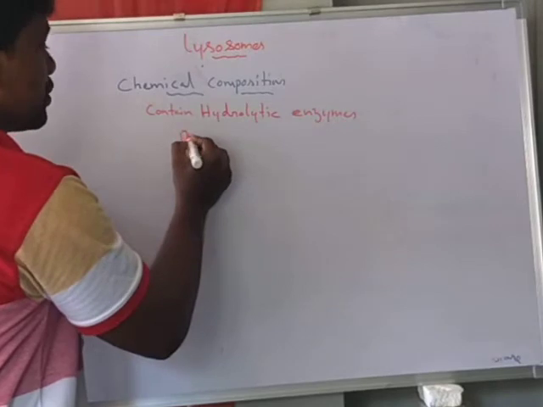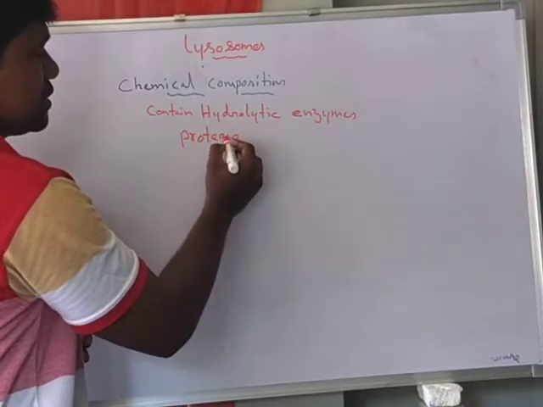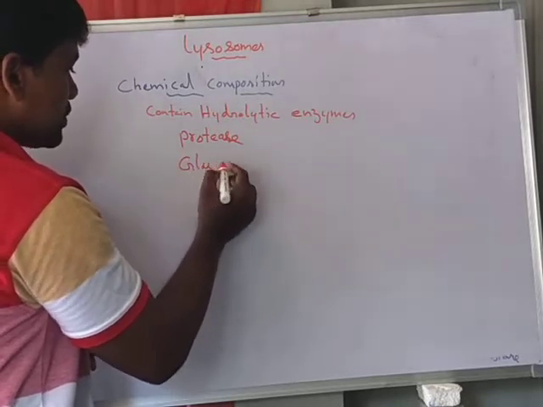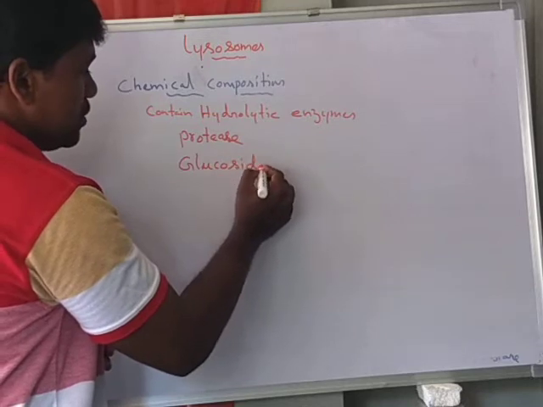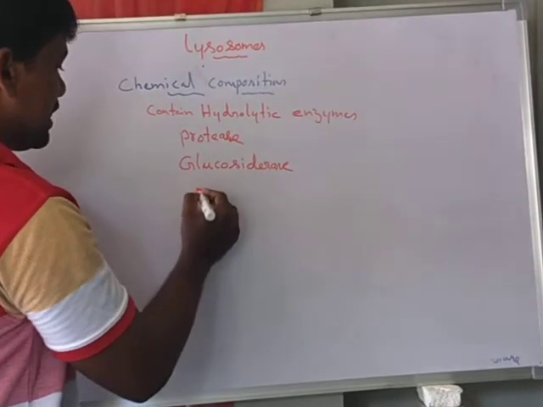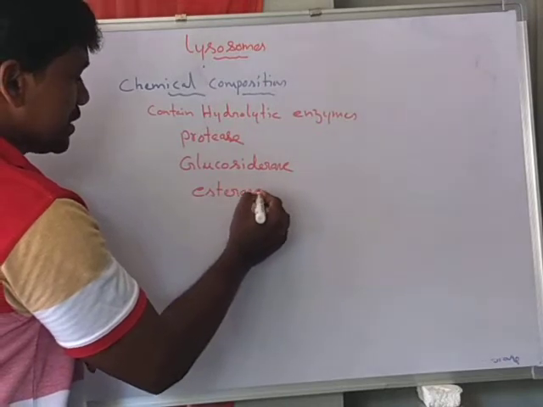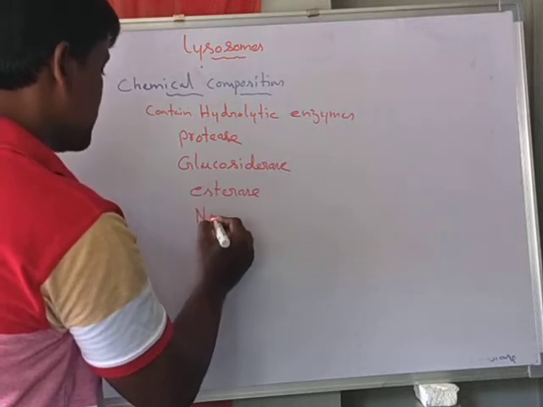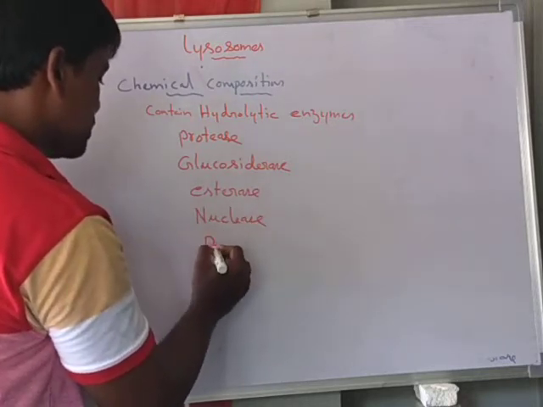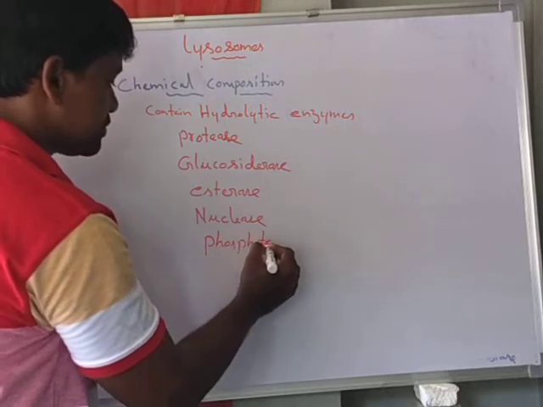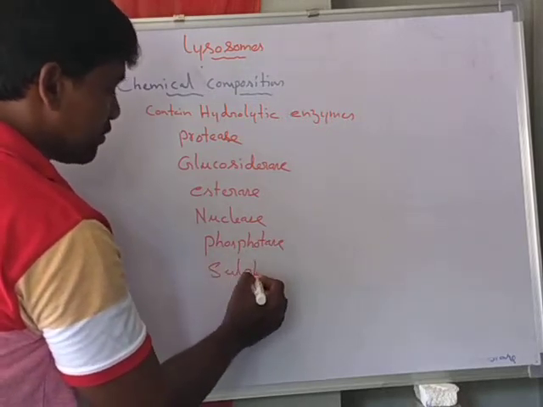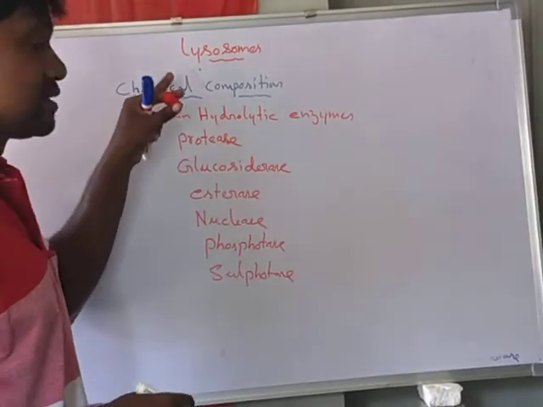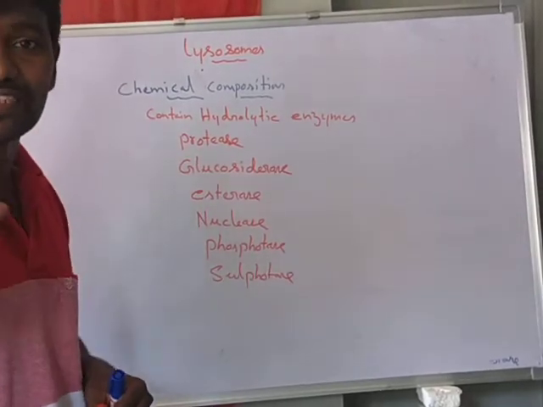One is protease, then glucosidase, esterase, nuclease, phosphatase, and sulfatase. These are the 6 enzymes included in the lysosome matrix, and they are involved in the digestive process.